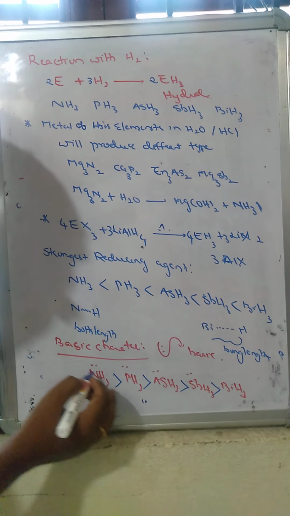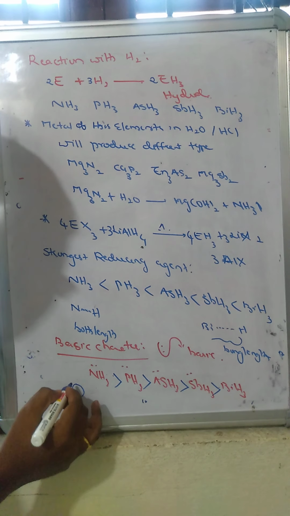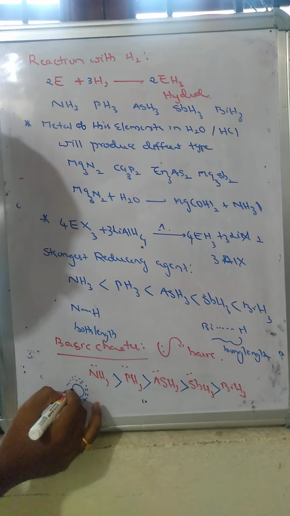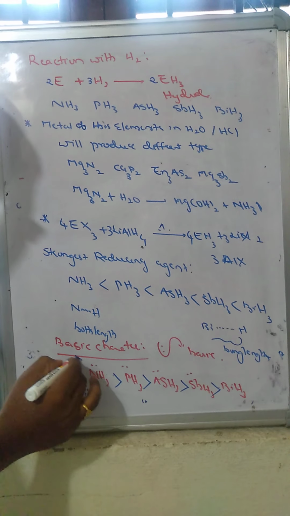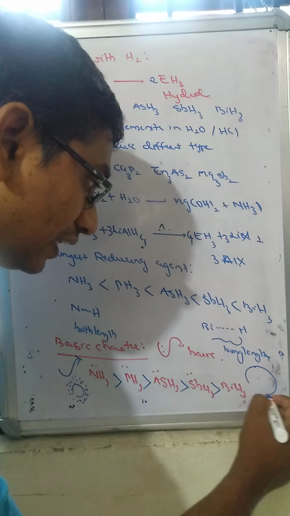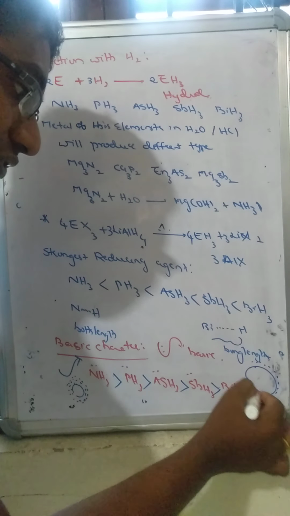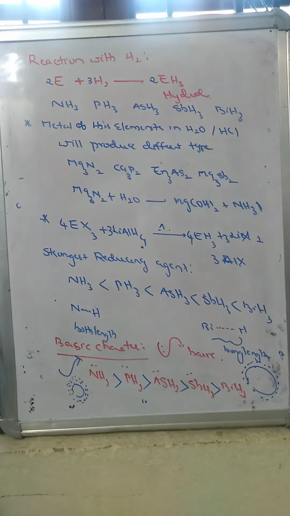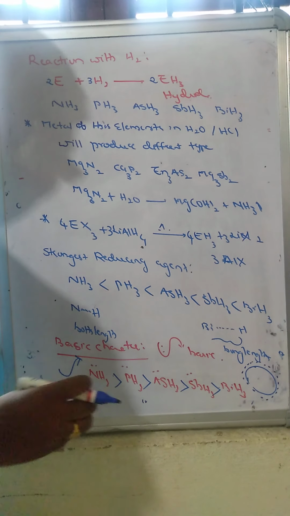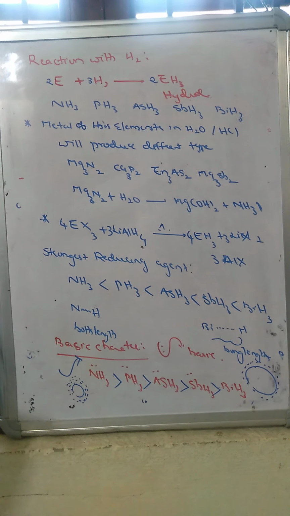Because of the higher electronegativity and small size of the nitrogen atom, the electron density is more concentrated around the nitrogen atom, so it readily gives a pair of electrons. As the size of the atom increases, the electron density cloud decreases on the surface of the atom, so there is less tendency to donate a pair of electrons to Lewis acids. That's why ammonia has more basic character when compared to bismuth hydride.